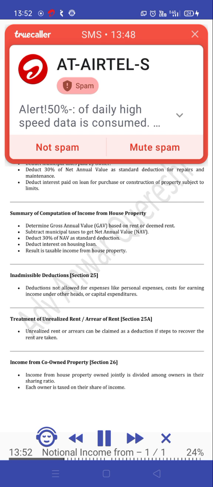Summary of computation of income from house property. Determine gross annual value, GAV, based on rent or deemed rent. Subtract municipal taxes to get net annual value, NAV. Deduct 30% of NAV as standard deduction. Deduct interest on housing loan. Result is taxable income from house property.